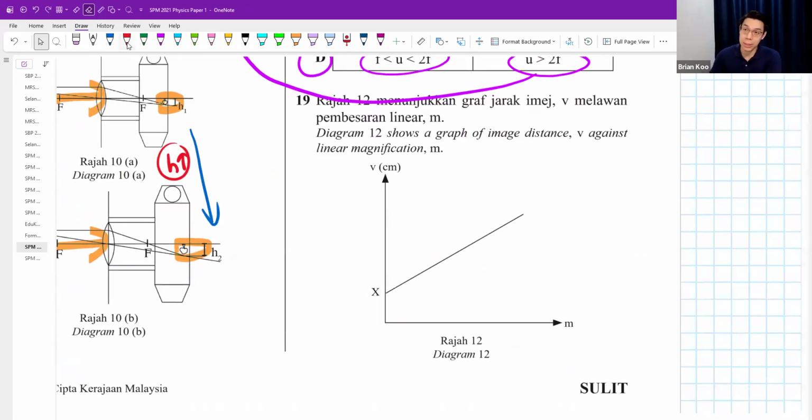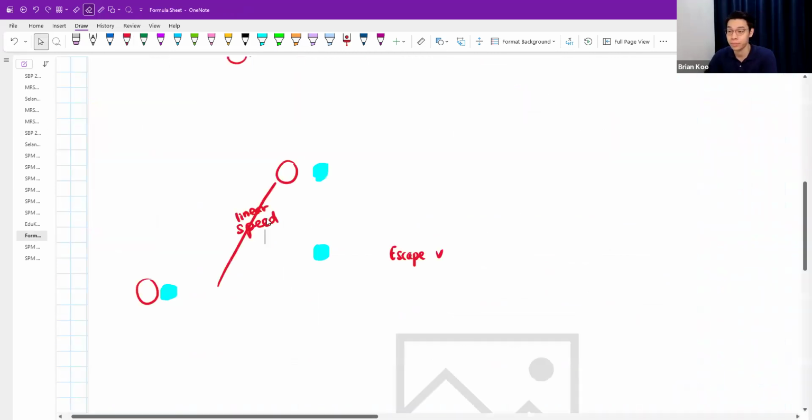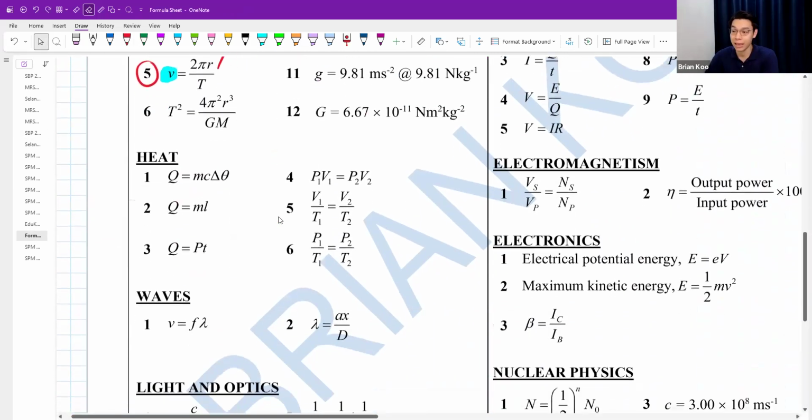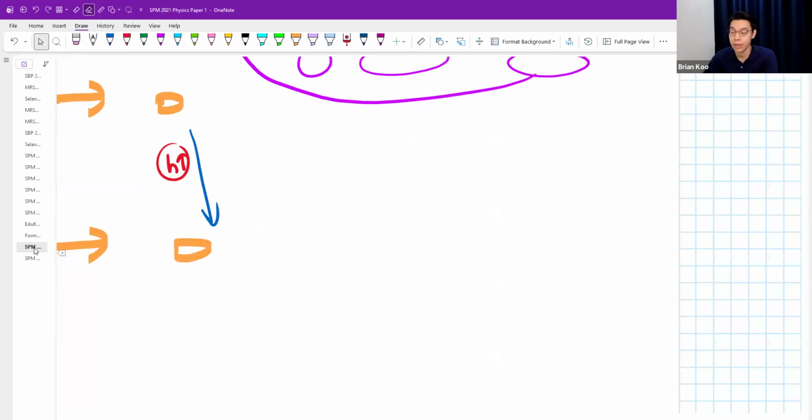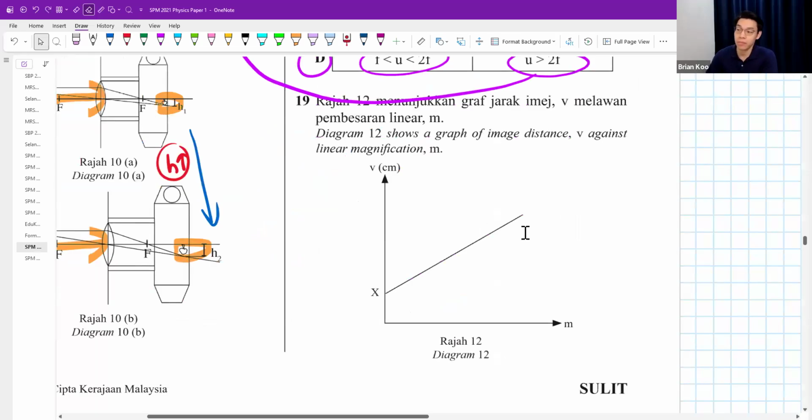Linear magnification, if you look at your formula sheet, is given by this. Also, if they ask you to draw a graph between V and M, you might be thinking, oh teacher, I just look at this formula, is it? You need to understand that this formula can never ever give you a graph that looks like this.